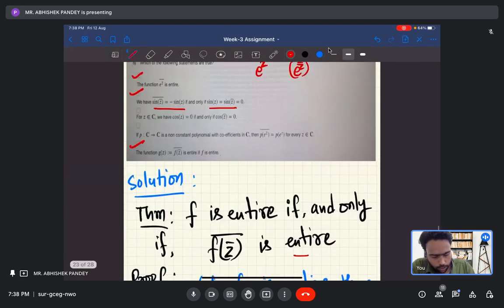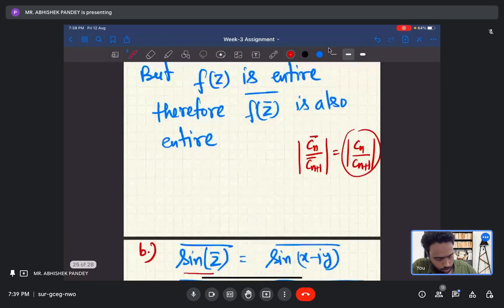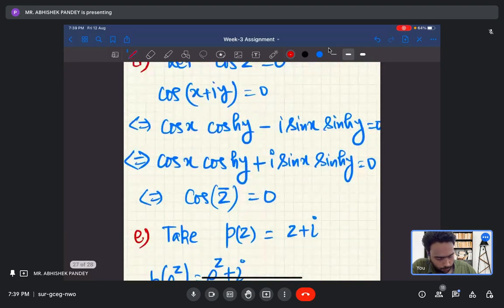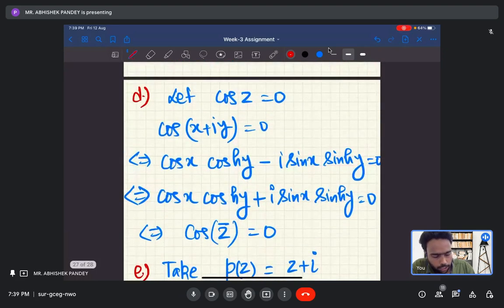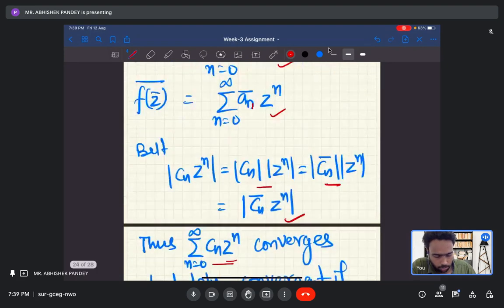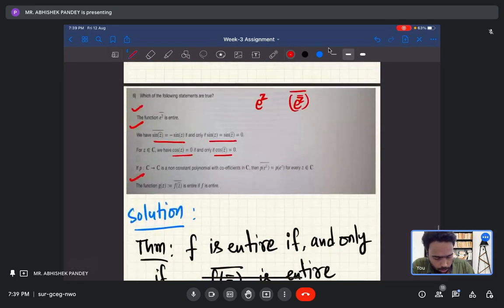Now let's just look at this one. We have cos z equal to 0 if and only if cos z bar is equal to 0. Let us look at this one. So let cos z equal to 0. So that means cos of x plus iy equals 0. Now you write the expansion of this one, which is equal to 0. So if this is 0, its conjugate is 0. So its conjugate is nothing but cos z bar, okay? And this is 0. So this is if and only if. So these are just easy calculations. So this is also true.